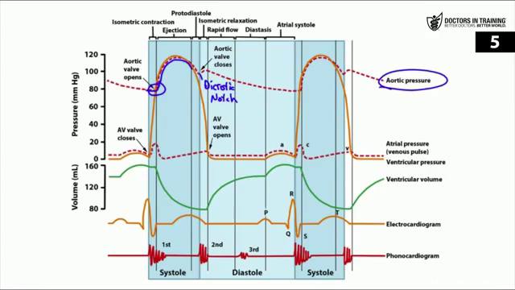The dip here is called the dicrotic notch, and that brief increase in pressure is referred to as the dicrotic wave. So what's going on here? Why is the pressure increasing in the aorta after the aortic valve closes? Well, as the ventricles enter into diastole, there is actually a brief reversal of flow from the aorta back into the left ventricle. And this helps the aortic valves to actually shut. This will also result in a slight increase in aortic pressure caused by the elastic recoil of the semilunar valves and the aorta.